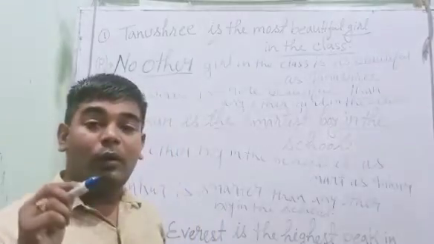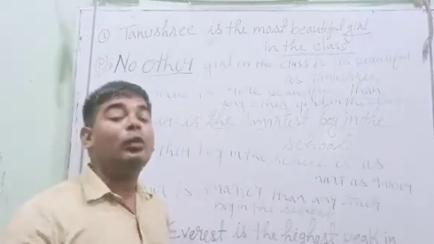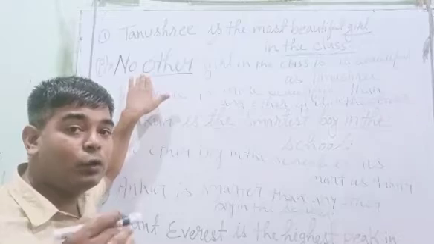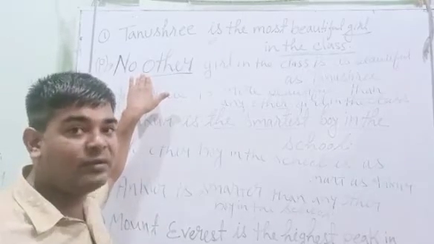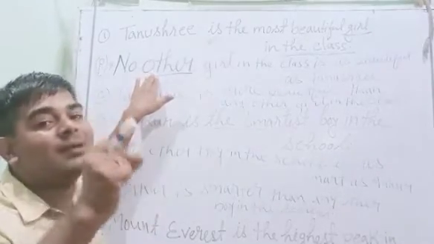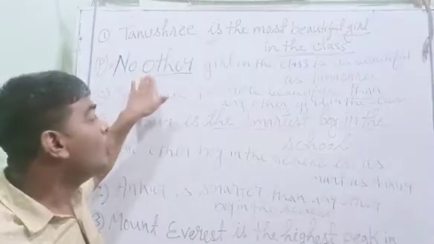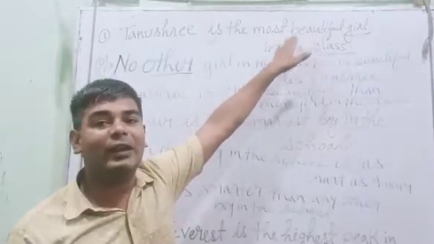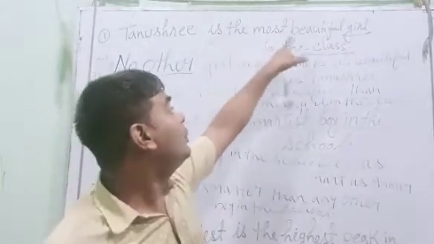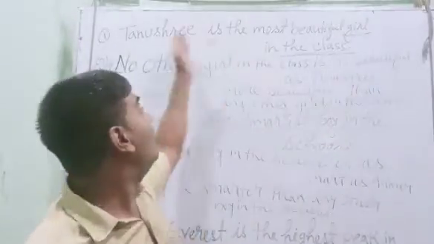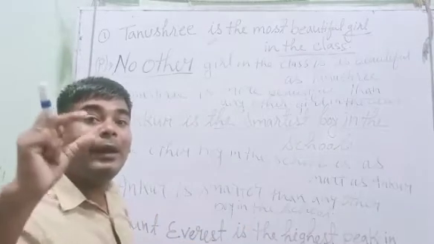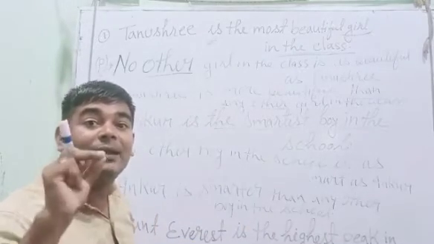So these were the tricks. The keyword for positive degree is no other. If you are asked to change from superlative to positive degree, the keyword should come into your mind, no other, because we'll start the sentence with no other. Rest of the things we'll take from the question. No other girl in this class is as beautiful as whom? Tanushree. Similarly, when we change it into comparative degree, the keyword is than any other.